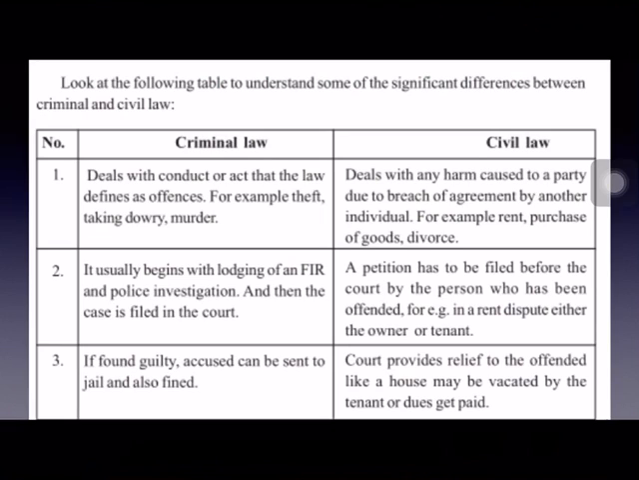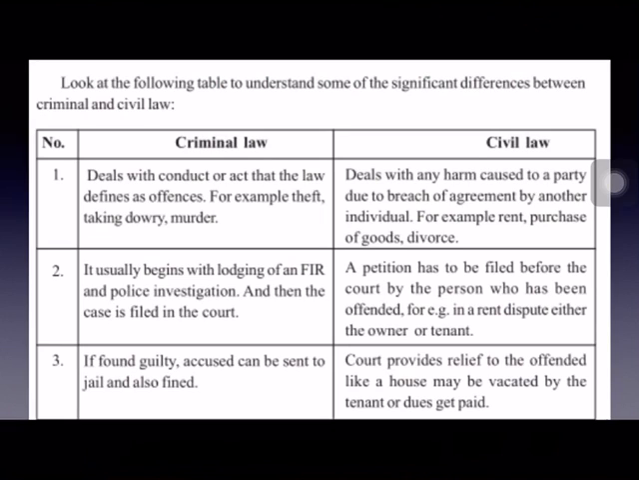And civil law, on the other hand, deals with any harm caused to a party due to breach of agreement by another individual. If an agreement is made between two people and if it is violated, then one of the parties will be at a loss. For example, rent, purchase of goods, divorce, all these cases come under civil law. Cases like theft, taking dowry, murder, etc., come under criminal law, and rent, purchase of goods, divorce, etc., come under civil law.